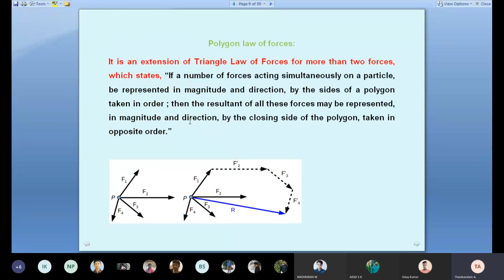Then we discussed the polygon law of forces. This is also a graphical method to find the resultant when more than two forces are acting. How do you draw the diagram? See, four forces are given here: F1, F2, F3, F4. You draw graphically with parallel lines for each force. Suppose here F2, draw F2 first. Here F1 is inclined, so draw the inclined line parallel to F1. Then draw all the forces, then connect the last line, the R, in blue color. This gives the resultant value.